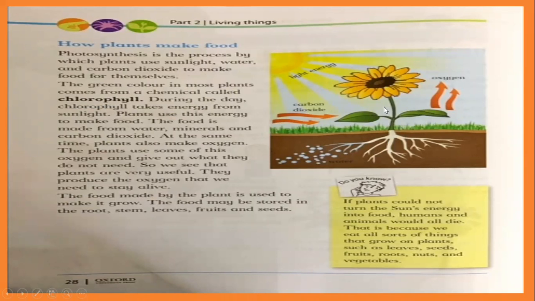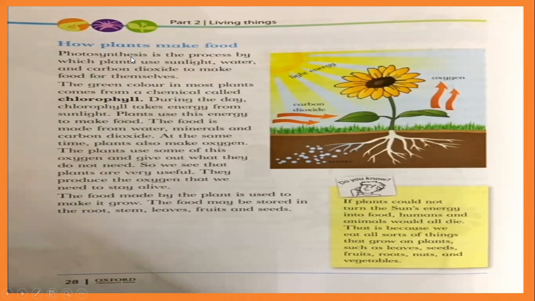Do plants have a kitchen? Obviously not. They produce food inside them. Then what is the process to make food? This process is called photosynthesis. The name of the process of making food inside the plants is photosynthesis.